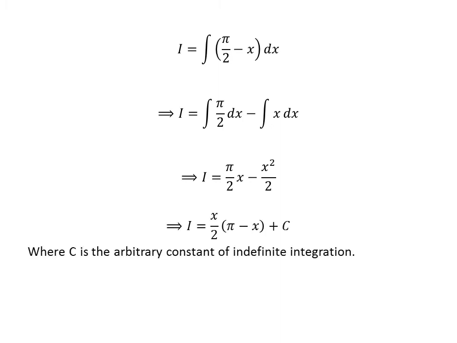Taking the common factor half of x out, we get I is equal to half of x times pi minus x, and then added capital C, which is the arbitrary constant of indefinite integral. Do not forget to add this constant in the end of any indefinite integration.